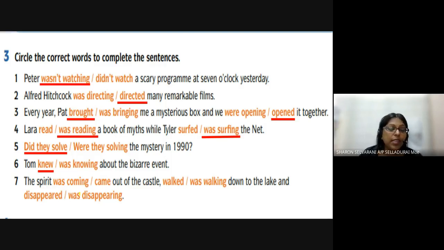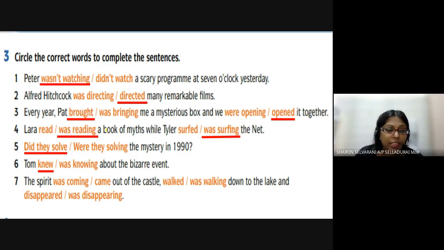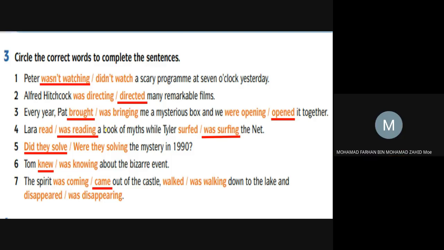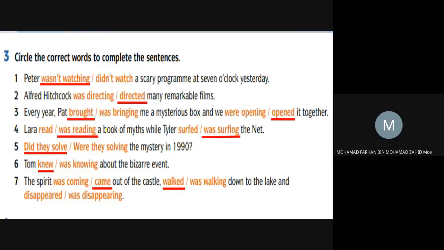Okay, number 7. The spirit came out of the castle, walked down to the lake and disappeared.